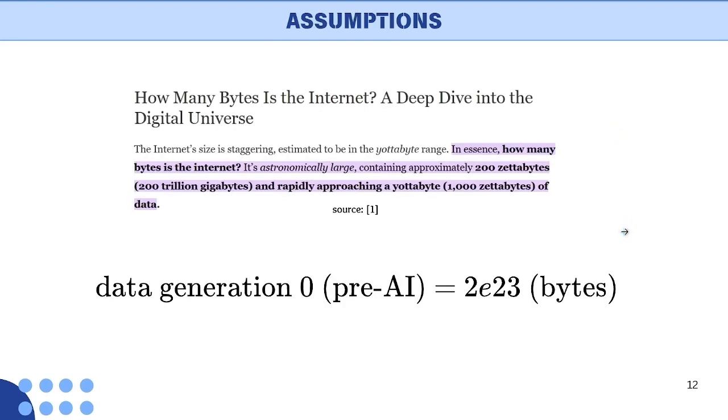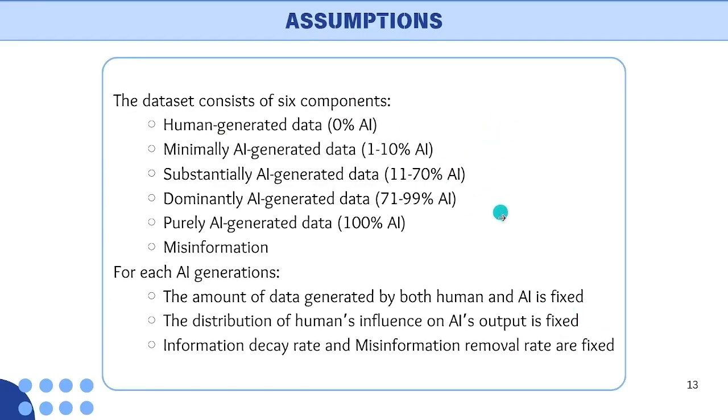So furthermore, we also define generation 0 as the total amount of data already existing on the internet before the appearance of AI, which is simplified to the human-generated data estimated at about 2 times 10 to the 23, measured in bytes. These are some key assumptions of our model.